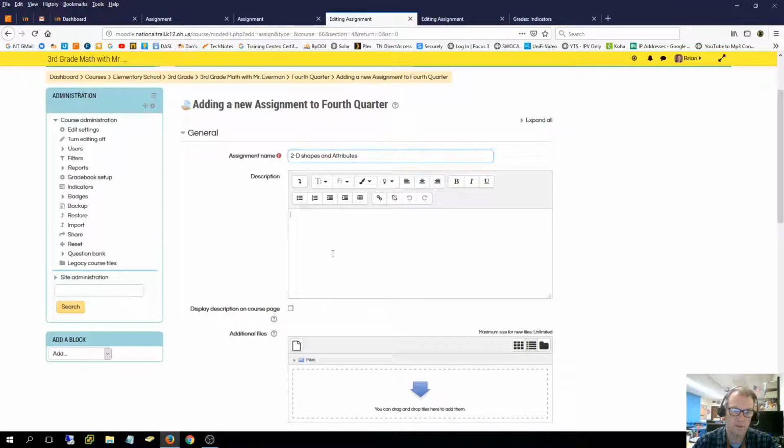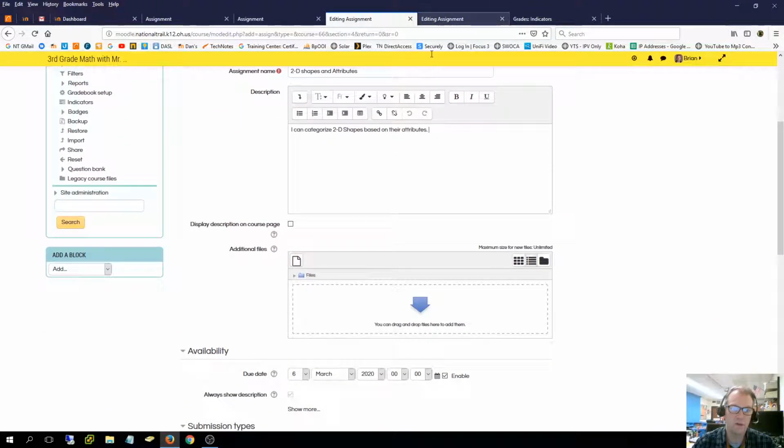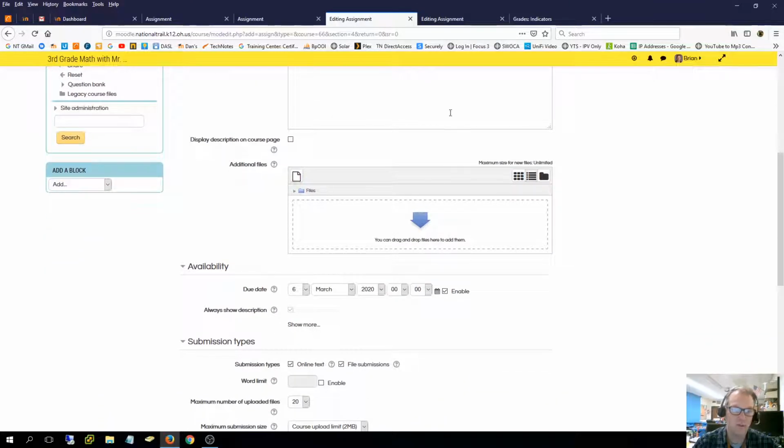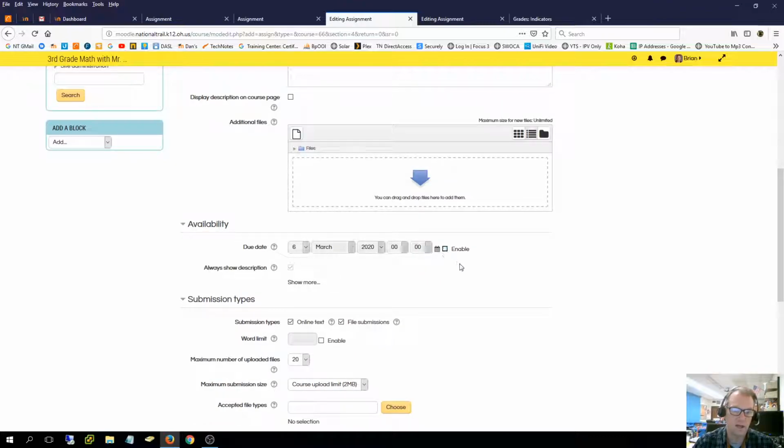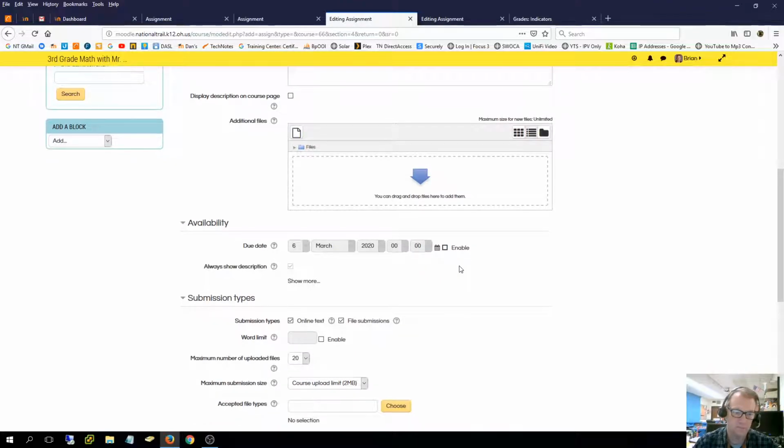I'm going to copy that and put that here. And then I'm going to go down through the rest of it because the rest of it is what's wrong. So I'm not going to look at the rest of that. Availability, I'm going to disable that. This doesn't belong on a calendar.